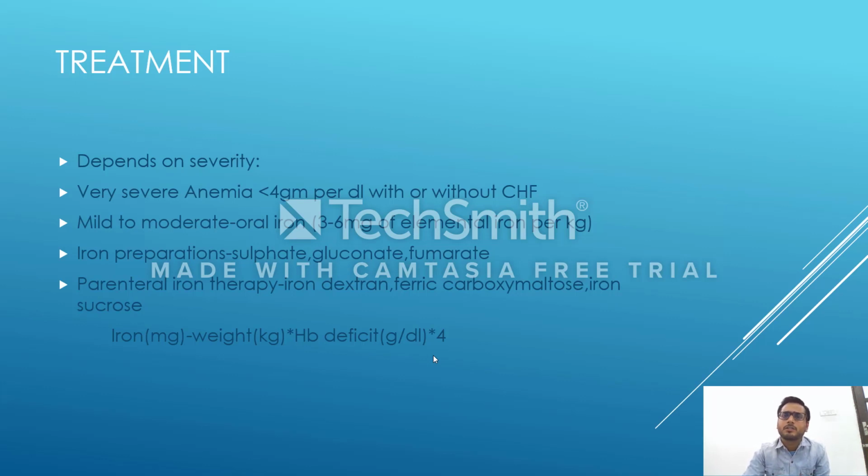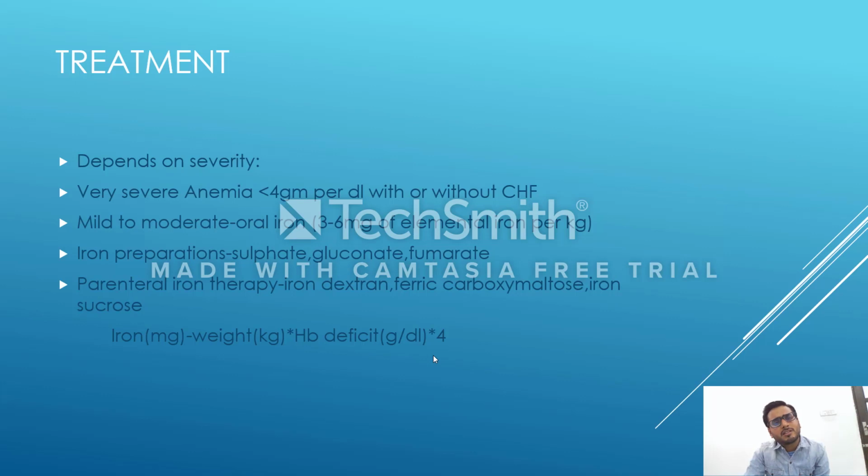That is, we'll give packed red blood cell transfusion, with a dosage of 10 ml per kg, and very slowly. We should take care that there is no volume overload. In many centers we give it over a duration of 4 to 5 hours, 10 ml per kg.